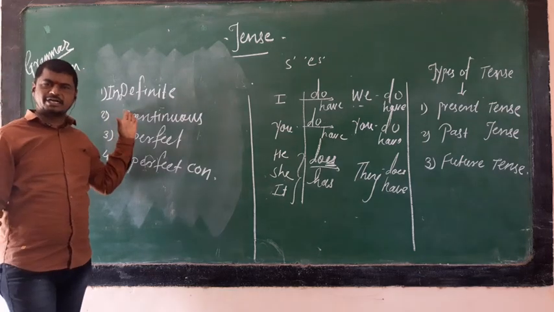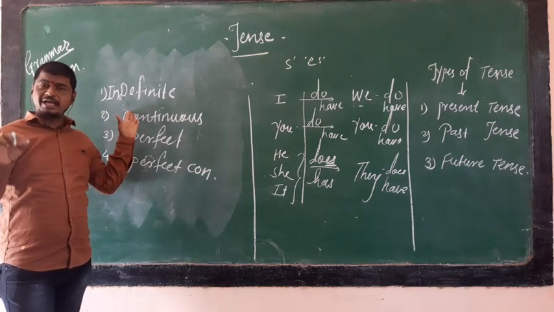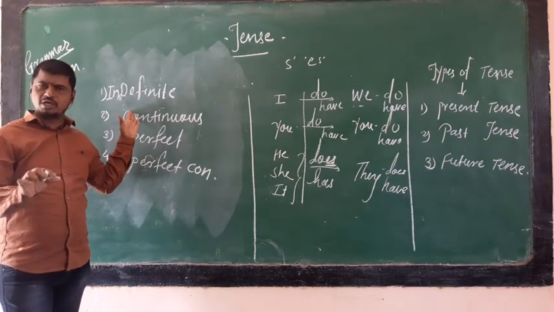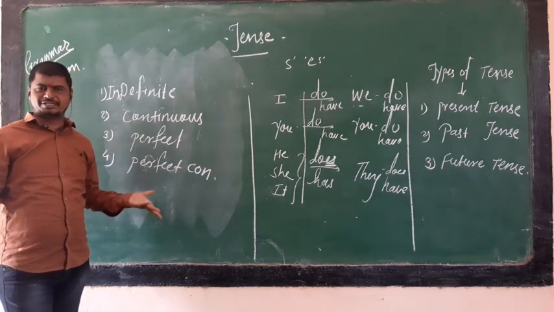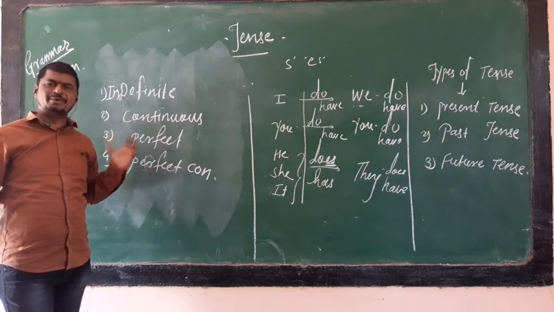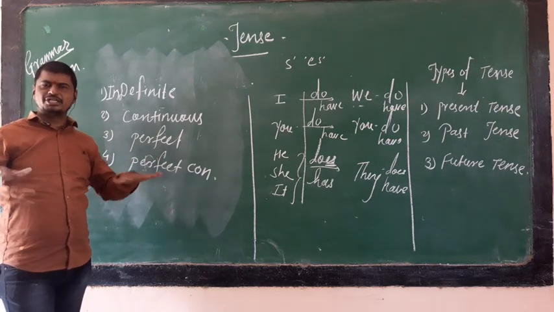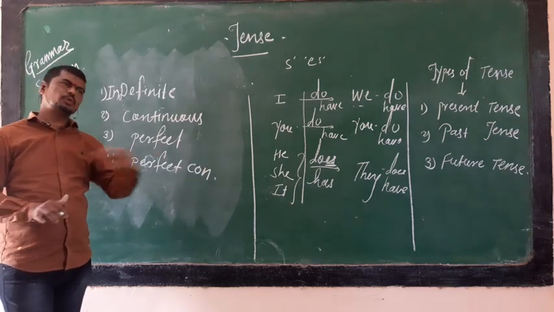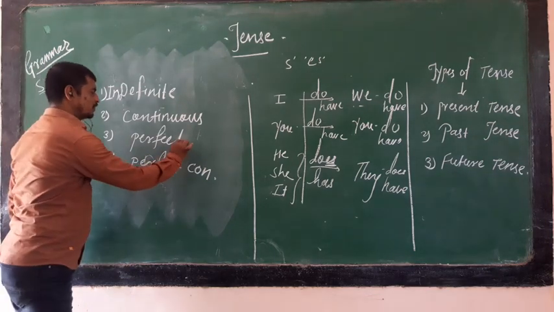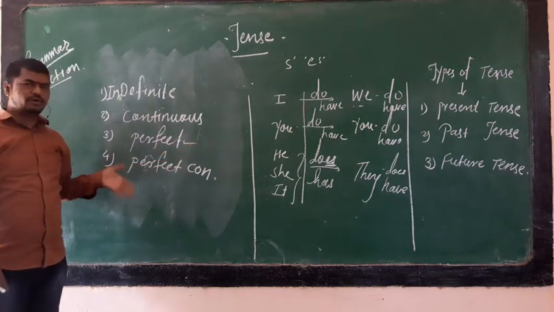Second means continuous, where the action is still going on, not completed. That is called continuous. And the third one, perfect. By the name you will come to know perfect means what? Where the action is totally completed or over. That is called perfect. And the fourth one is perfect continuous.